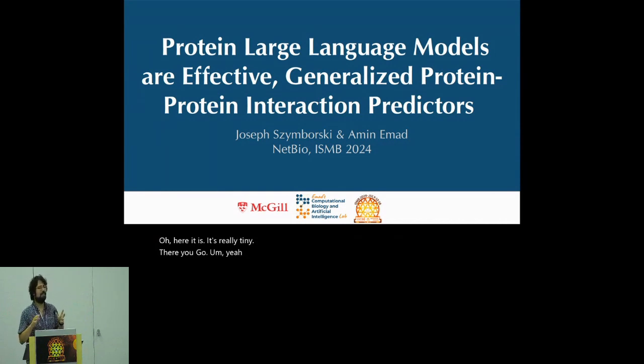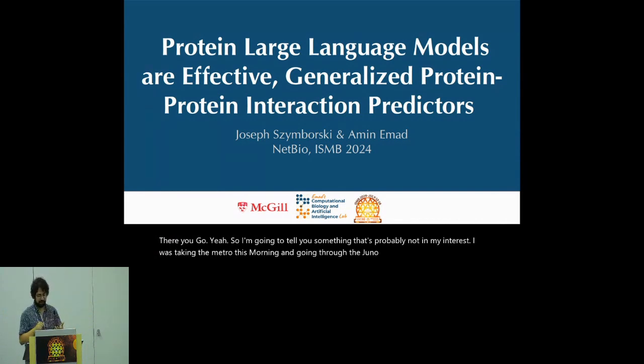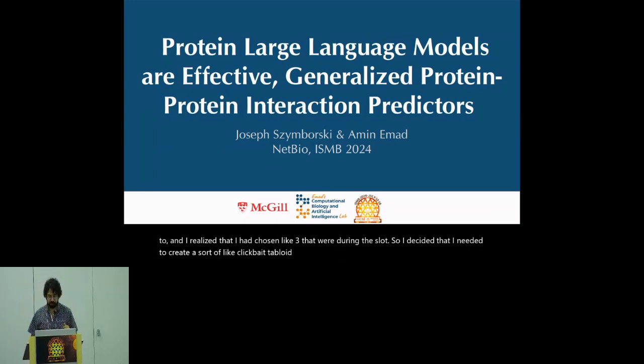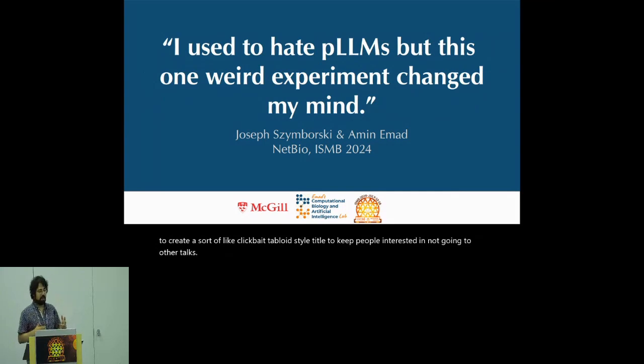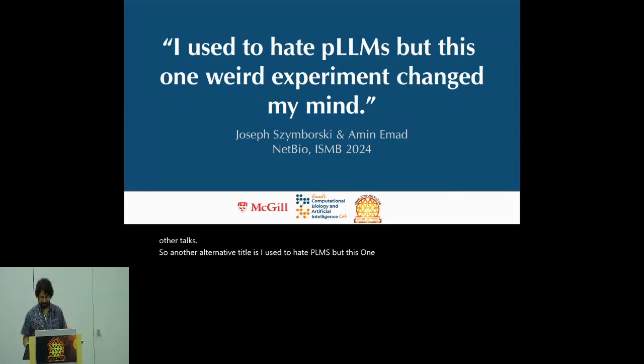I'm going to tell you something that's probably not in my interest. I was taking the metro this morning and going through the Juno app and choosing talks to go to, and I realized that I had chosen like 3 that were during this slot. So I decided that I needed to create a sort of clickbait tabloid style title to keep people interested and not going to other talks. Another alternative title is I used to hate PLMs, but this one weird experiment changed my mind.